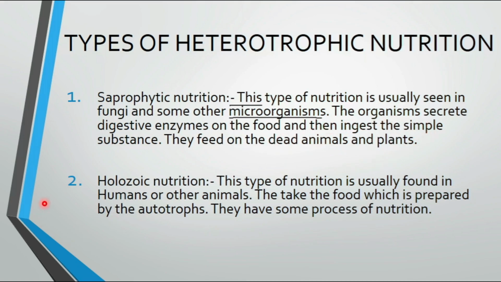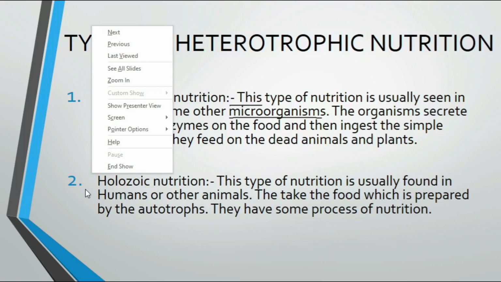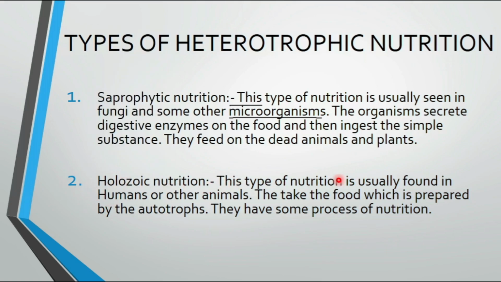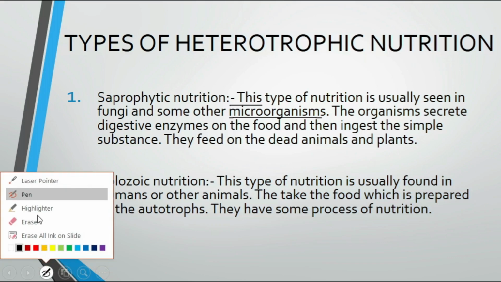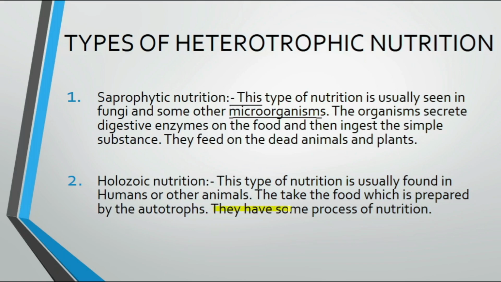Okay. Now comes our holozoic nutrition. So this type of nutrition is usually found in humans and other animals. They take the food which is prepared by the autotrophs. They have some process of nutrition, and this depends on the autotrophs.